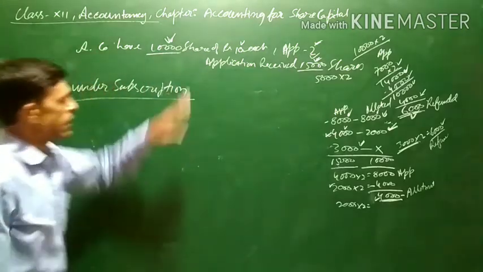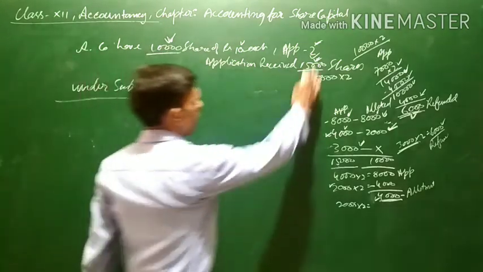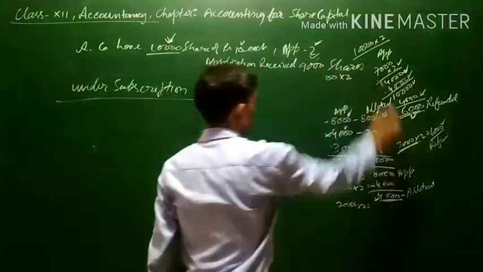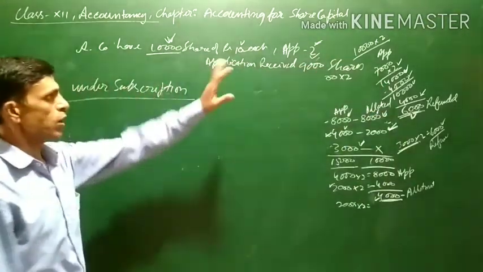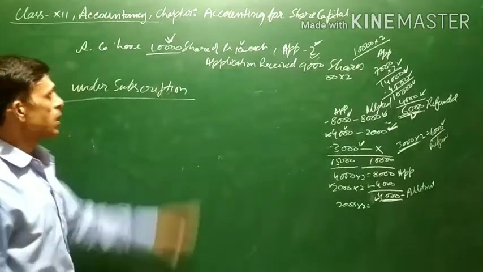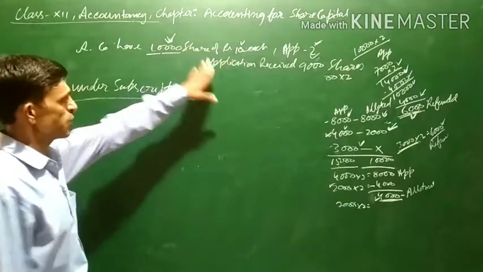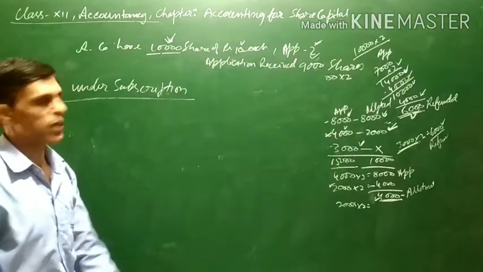Say assuming 10,000 shares were issued and only applications for 9,000 shares were received. Out of 10,000, 9,000 applications were received.